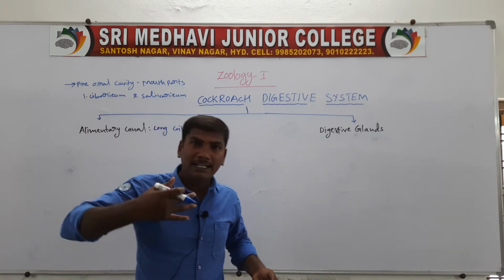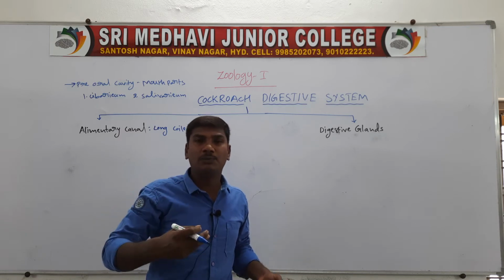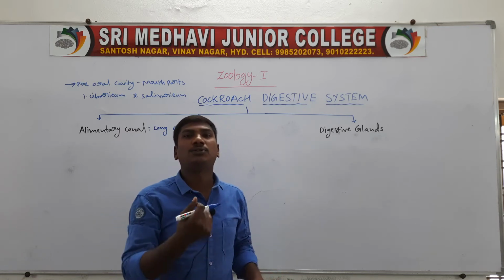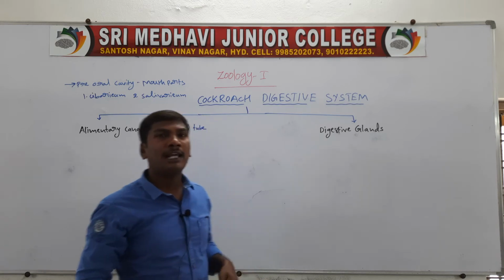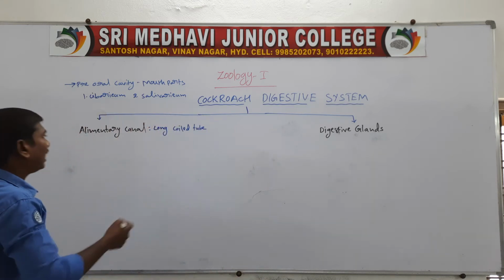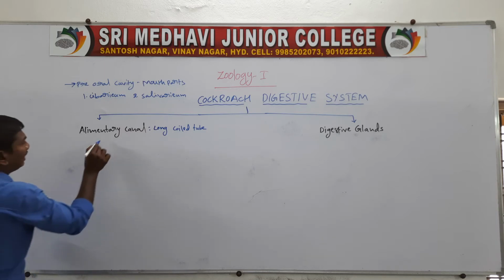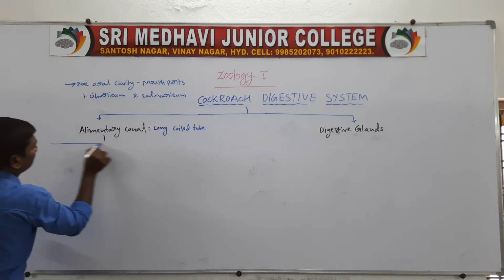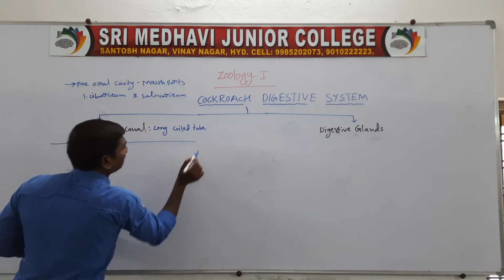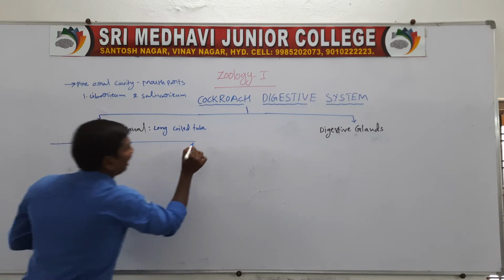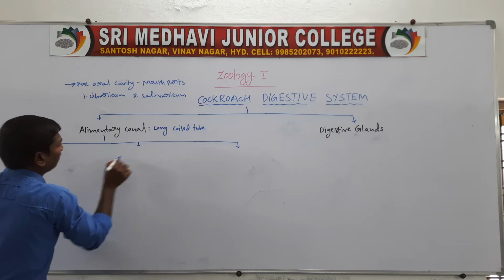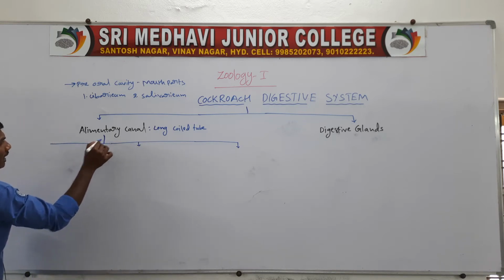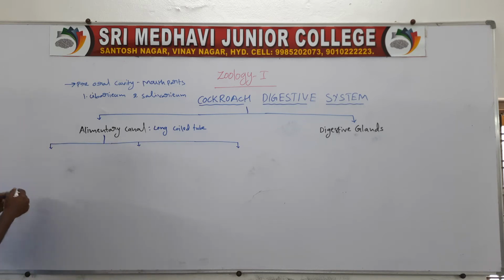The alimentary canal is a long coiled tube. It starts from the mouth. It ends at the anus. Next one, the alimentary canal contains three regions.